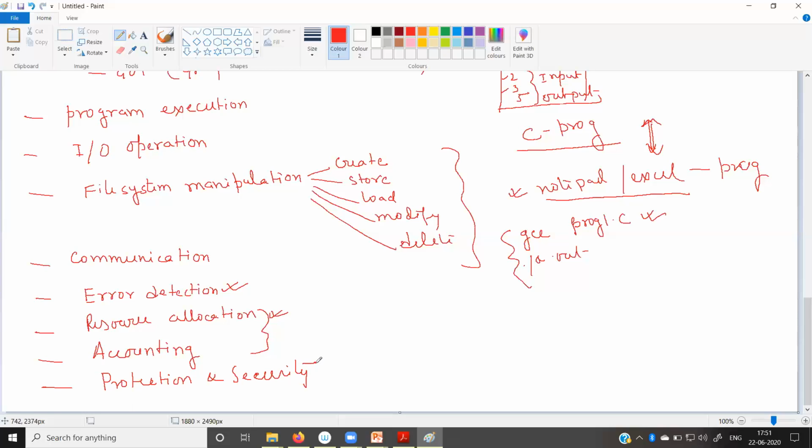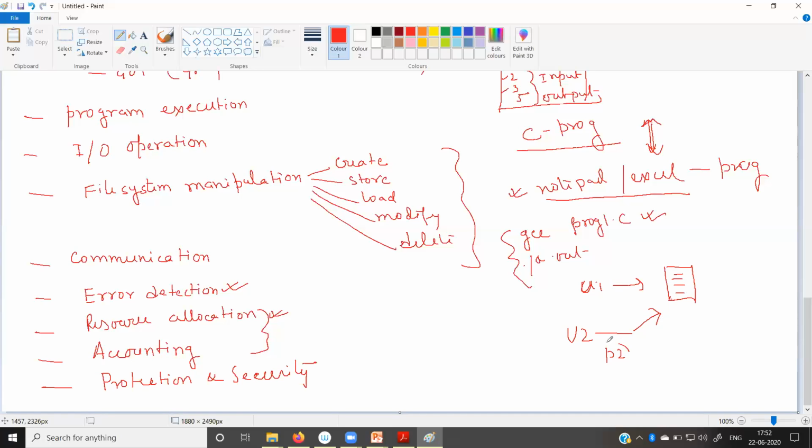Suppose user 1 has stored some data in some memory space. User 2 wants to access the same data, to steal the information from the same memory space, by writing some program P2.